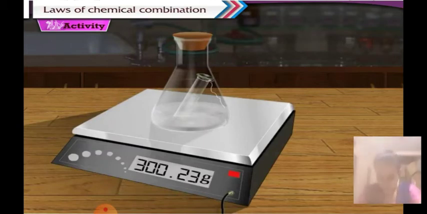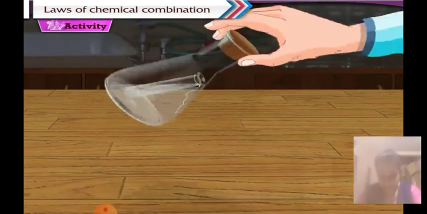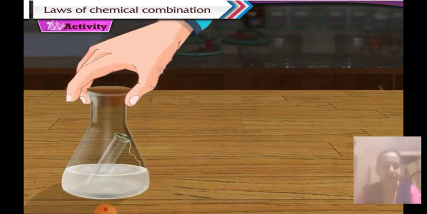Now tilt the conical flask so that the solution in the test tube gets poured into the conical flask. What do you observe here? You find that a reaction has taken place and a white precipitate of calcium sulfate has formed in sodium chloride solution.